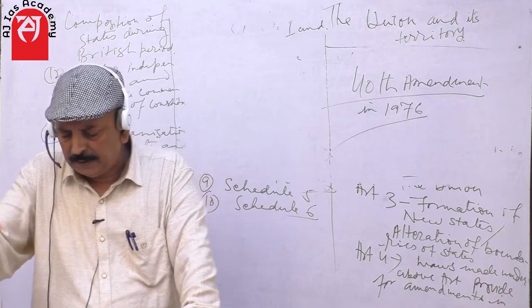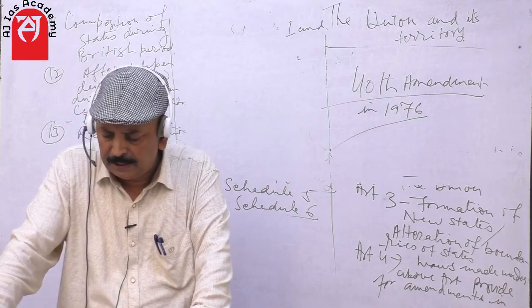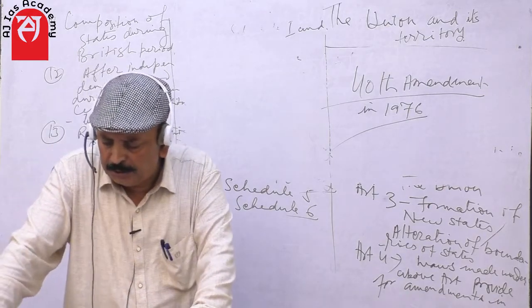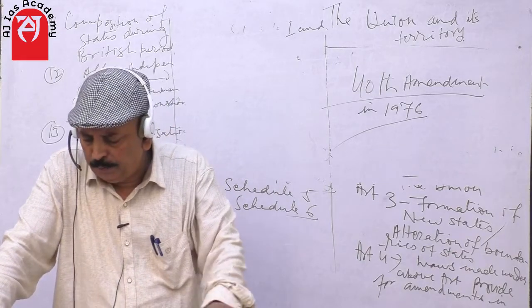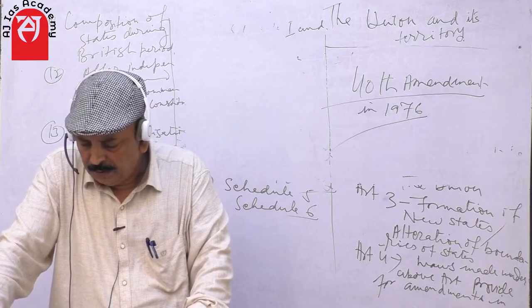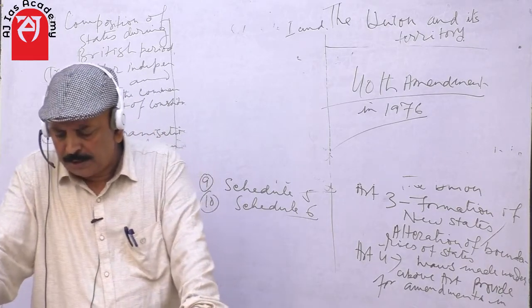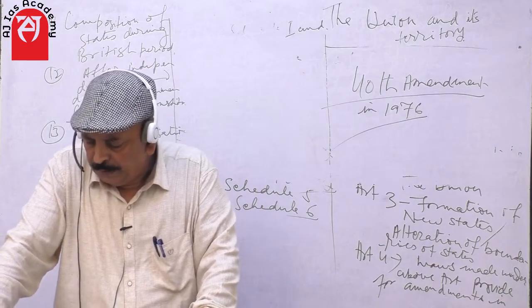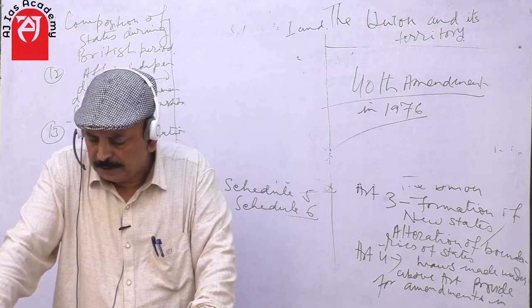Provide that any tax levied by the state of Assam shall be assigned to the autonomous state insofar as the proceeds thereof are attributable to the autonomous state. Provide that any reference to a state in any article of this constitution shall be construed as including a reference to the autonomous state.